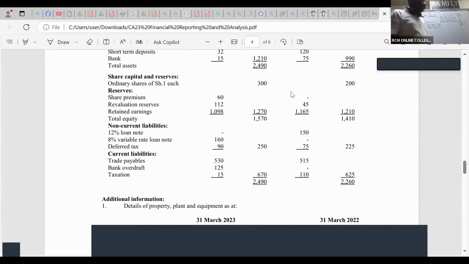And then now we go to the carried down. So carried down, we have ordinary share capital carried down, and we have premium carried down this side. Remember, equity is like a liability if you look at the accounting equation.